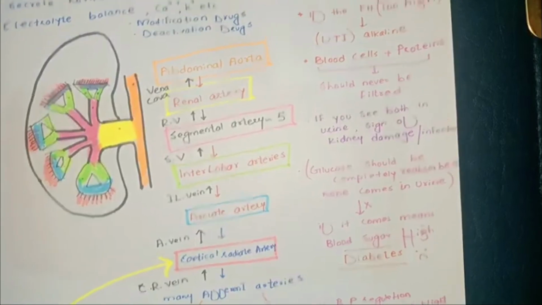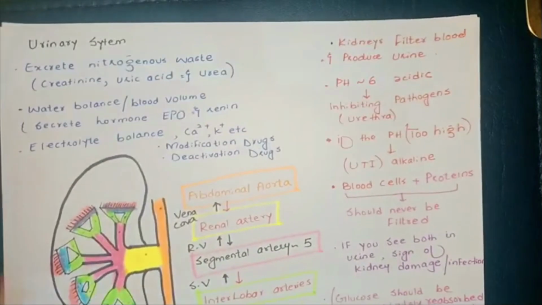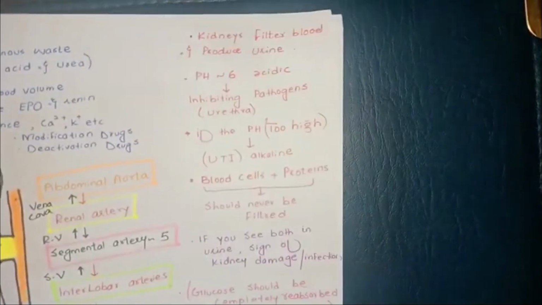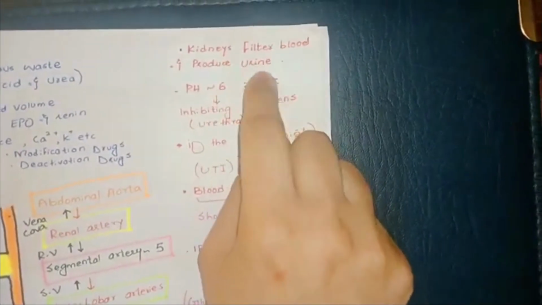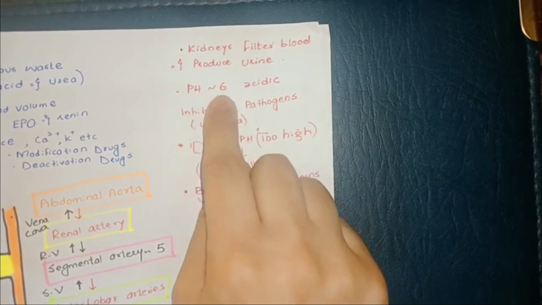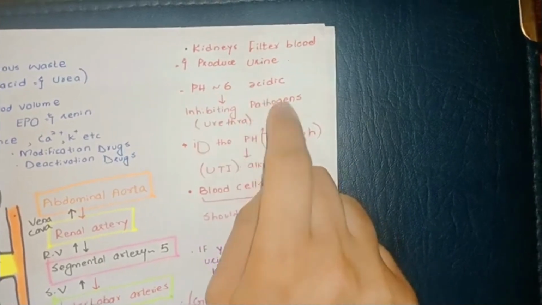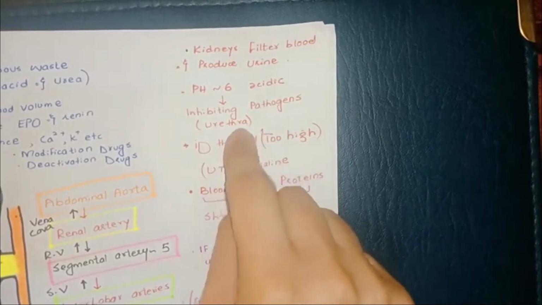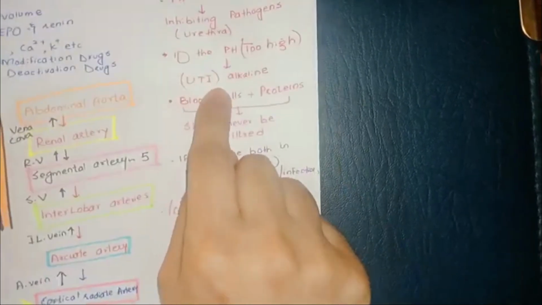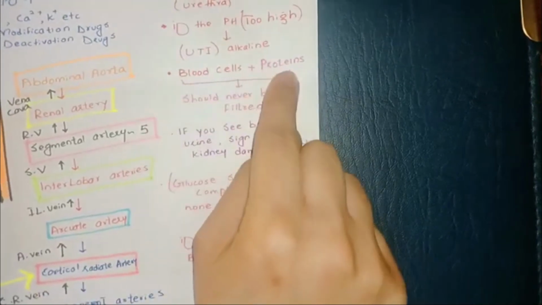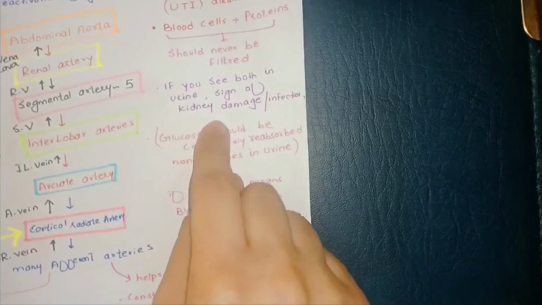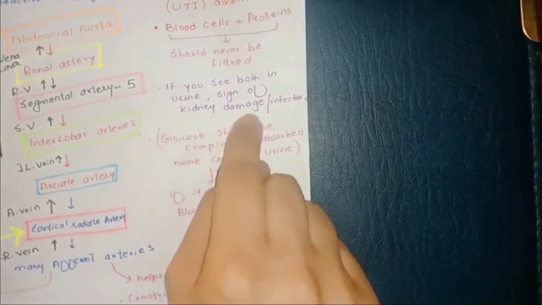Here is the urinary system. You can see these are the functions of the urinary system. Then you have some clues about the urinary system: the kidney filters blood and produces urine. The pH of the urine should be 6, which is acidic. If it is not, it causes infection in the urethra, which is called a UTI, urinary tract infection. Blood cells and proteins should never be filtered into the urine. If they appear, it is a sign of kidney damage.